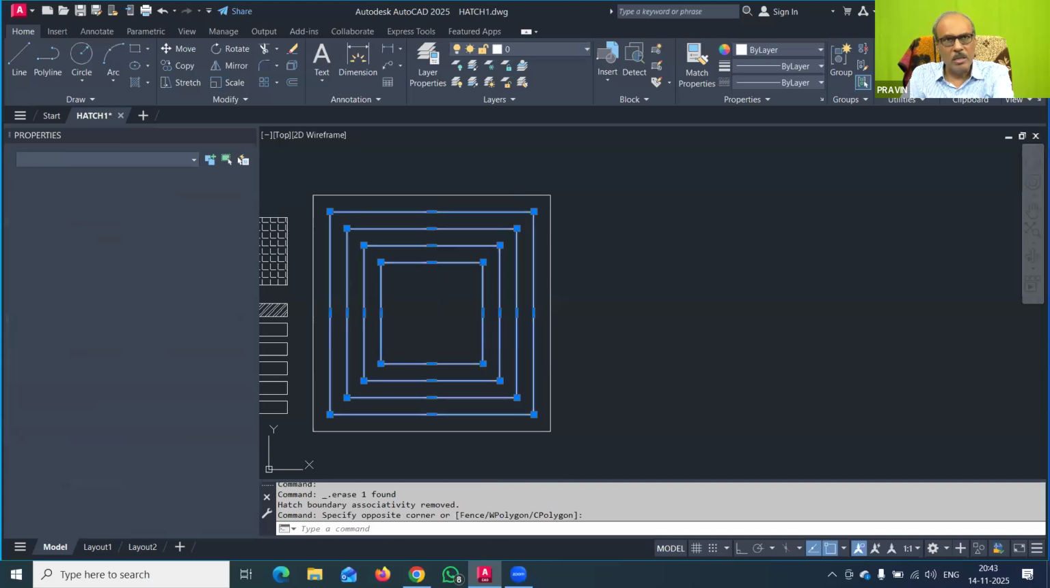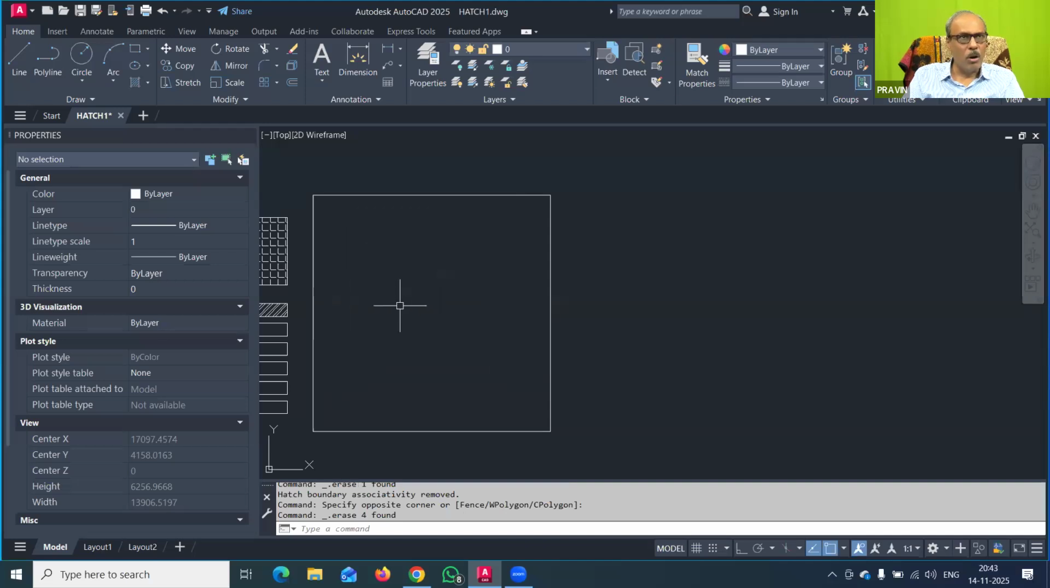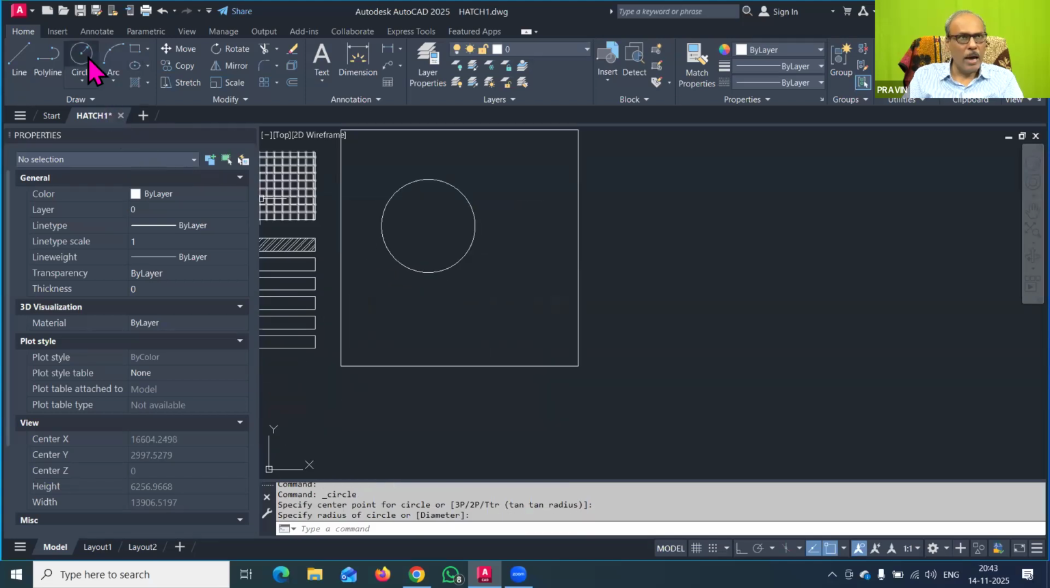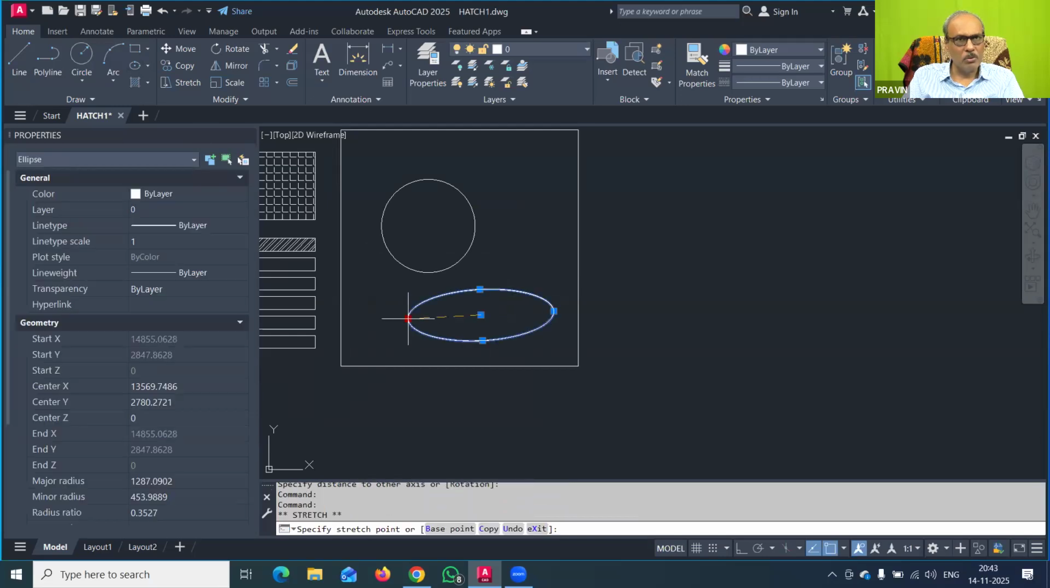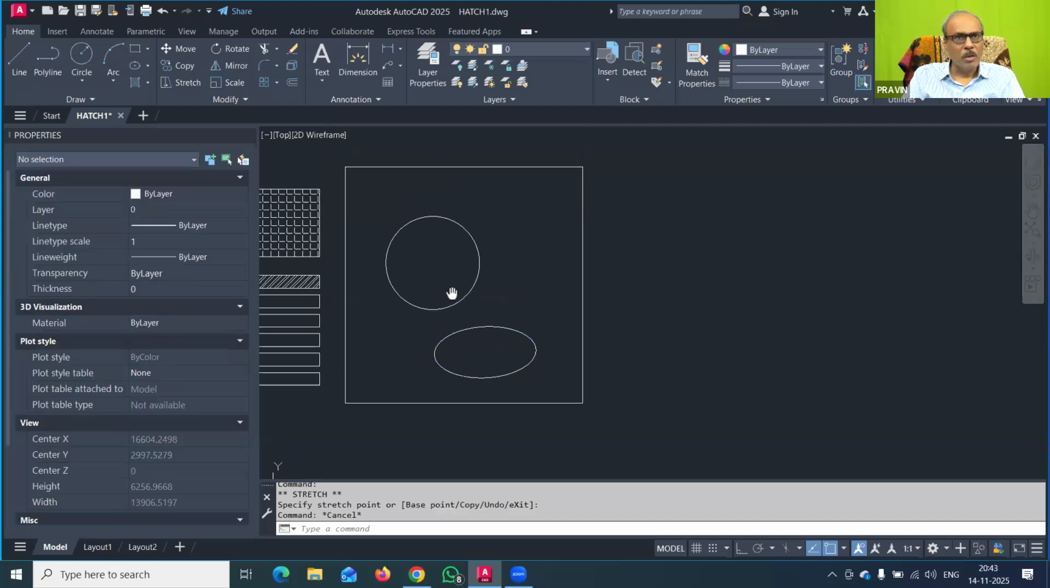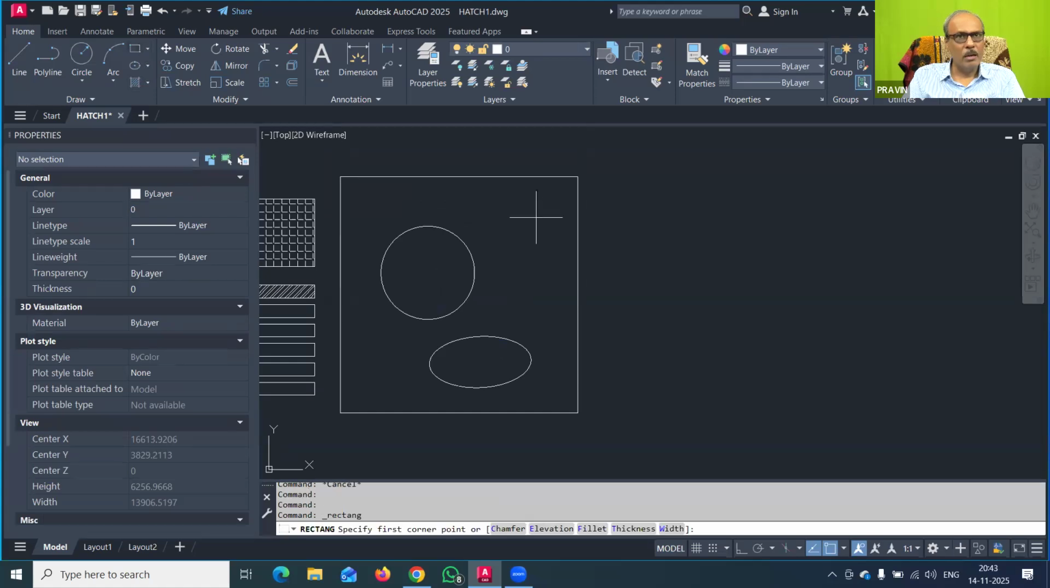Now there is another important thing you have to learn about the hatch. What I will do here, I will draw a circle inside this rectangle, and then I have to hatch this. I will draw an ellipse here. We will try an ellipse, a small ellipse, and we will reduce the size of that ellipse also. Yes, and this is one of the circles. Now within this, suppose we will also have one rectangle. I will draw one rectangle here, and now we will try to hatch. So what happened?